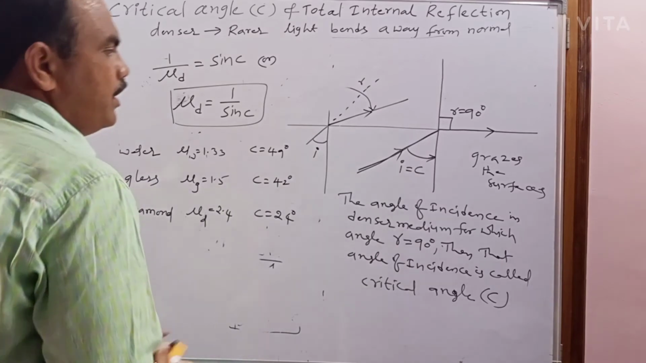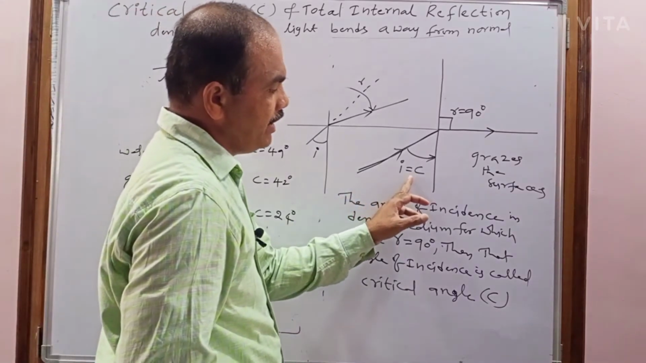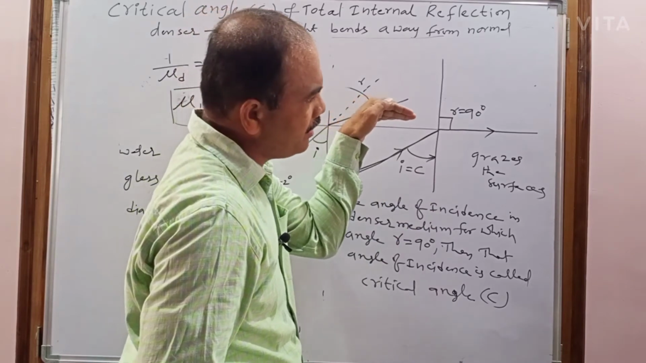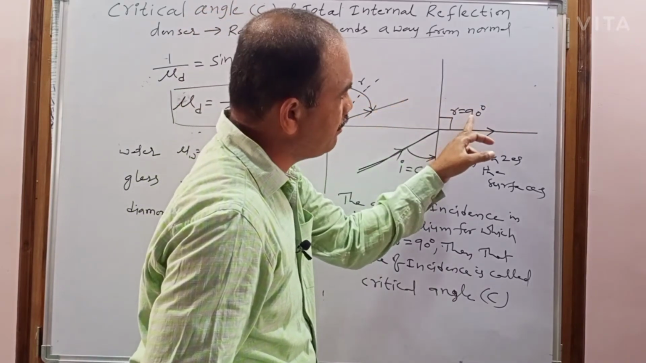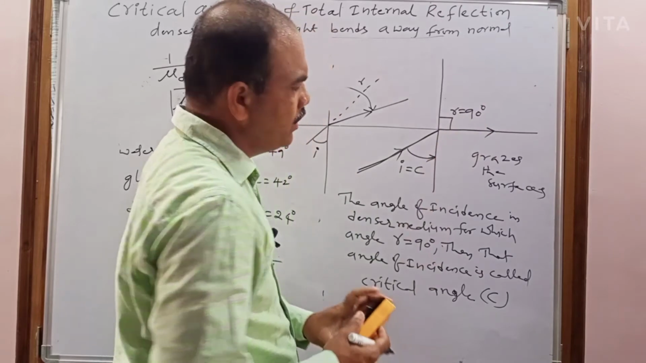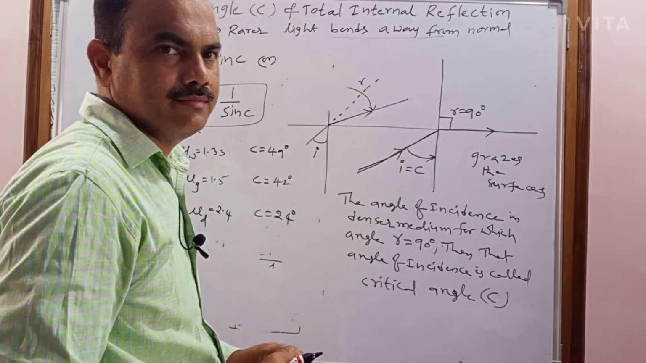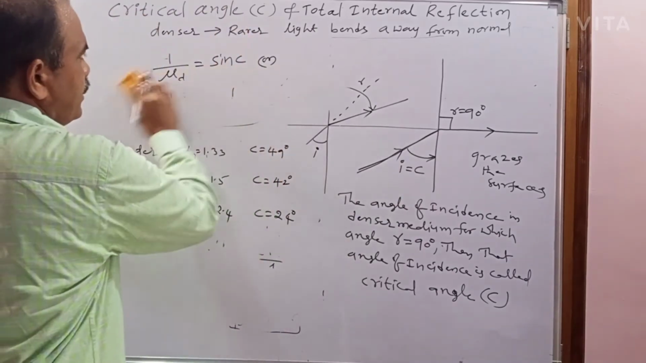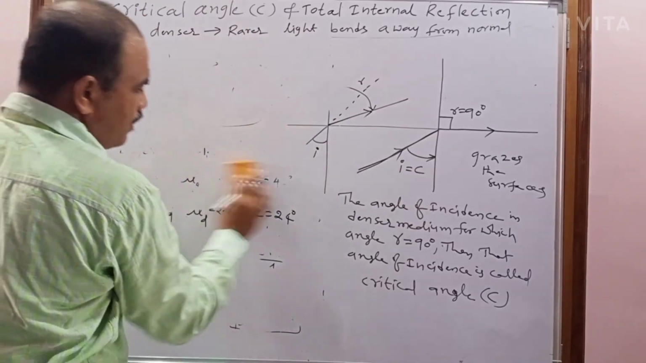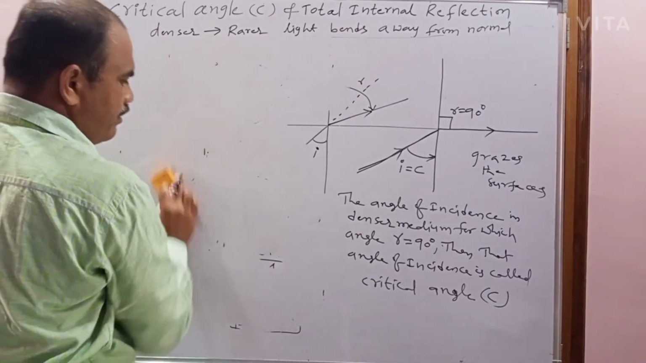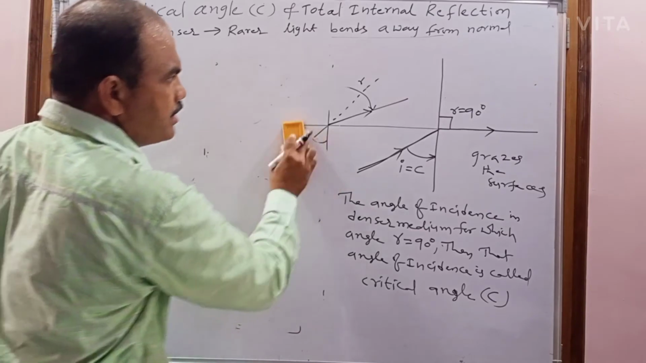Now, if the light is incident at the critical angle, what is happening? The refracted ray will graze the surface, or the angle of refraction becomes 90 degrees. So if I increase the angle of incidence greater than the critical angle, what happened? Guess it. So now the light ray doesn't enter into the rarer medium. Again it returns into the same denser medium.